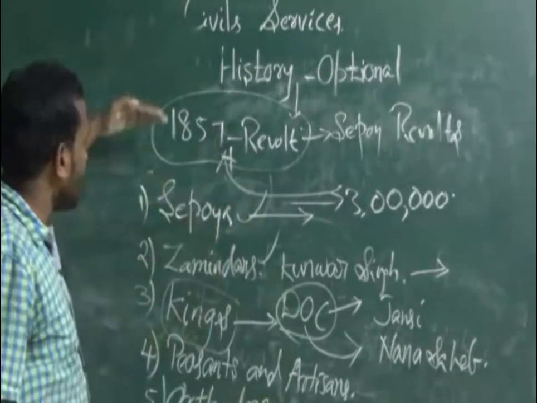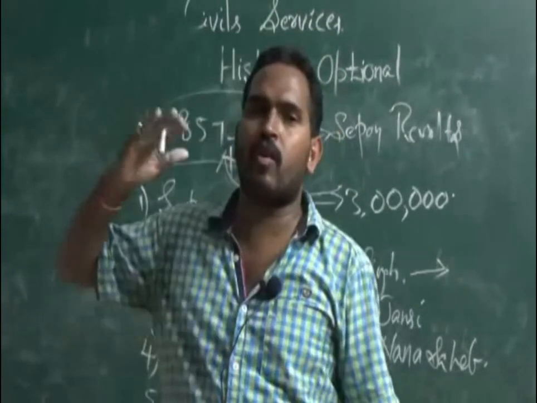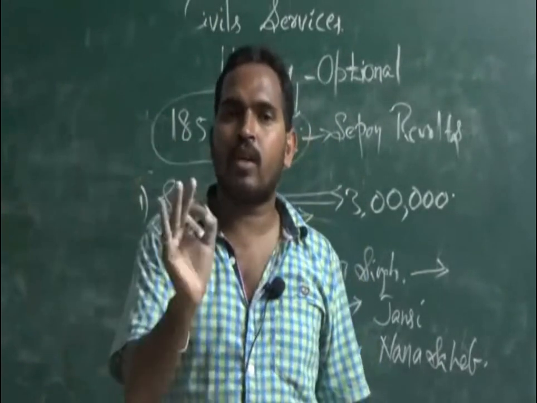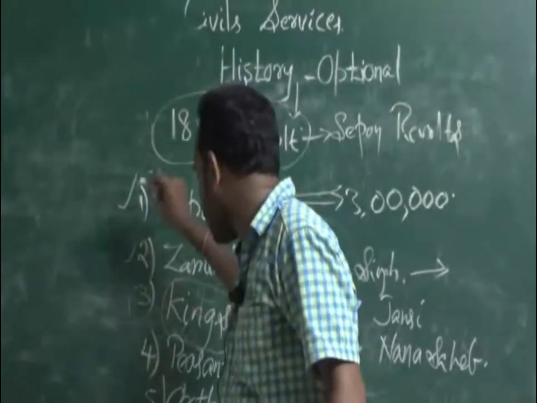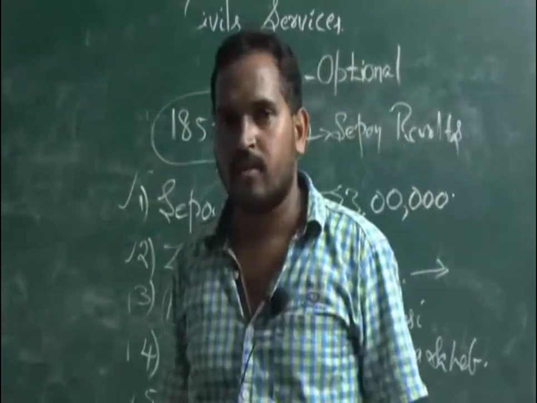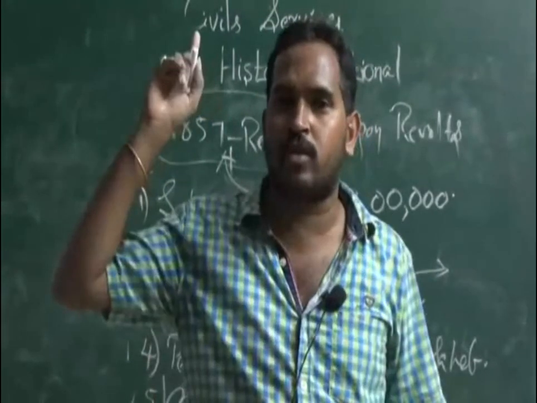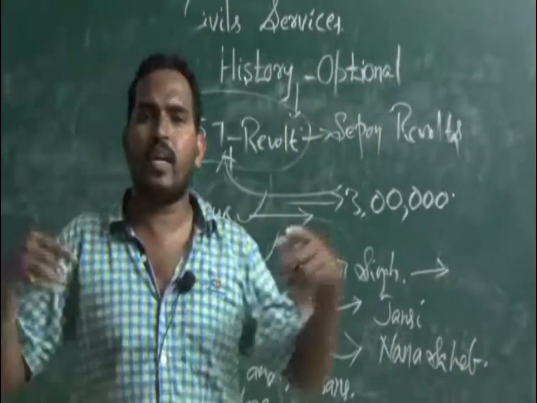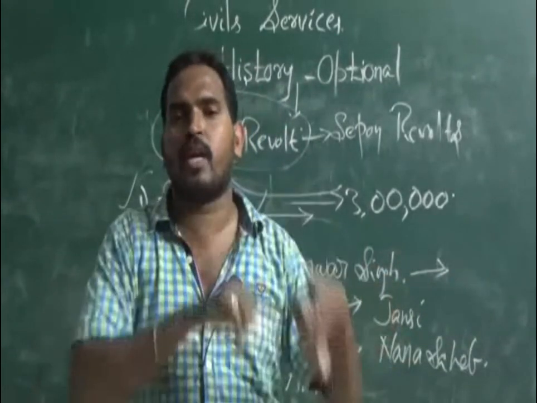Now see, for the 1857 revolt, everyone believes it is related only to the sepoys. No, not at all. It is a revolt by different sections of people: the sepoys, the jamindars, the kings, the peasants and artisans, and the Orthodox, each for their own reasons. But the common enemy is the British. The reasons are different, but they came together against the common enemy.